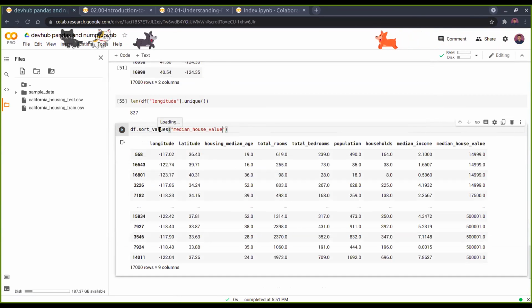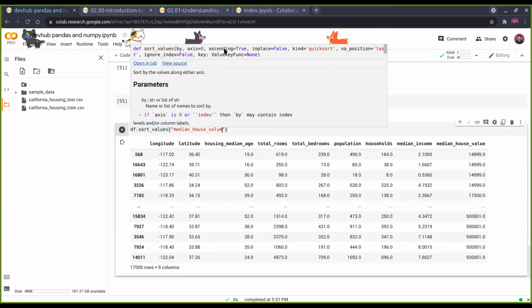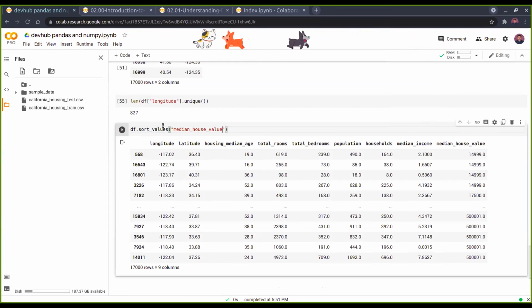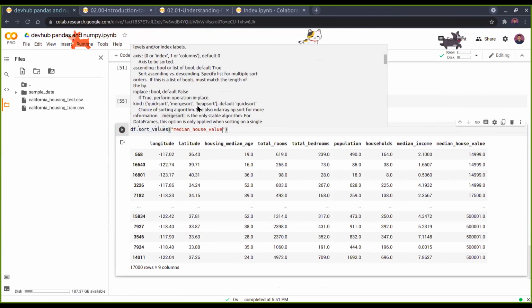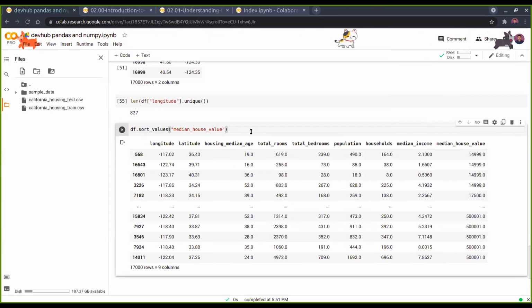So as you can see here, we have by, and axis equal to 0, then ascending equal to true, and then you also have the quick sort. Here we can also go for other sorts, merge sort, heap sort, anything that you want. And as you can see, it's starting from 1499 and going up all the way till 500,001. Right. So we have that as well.